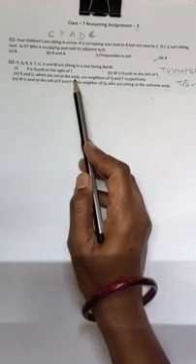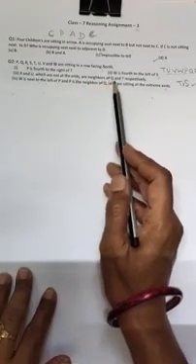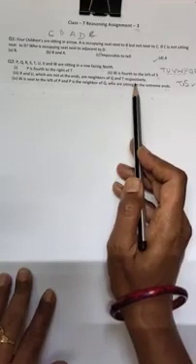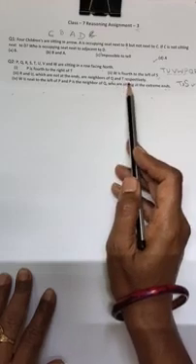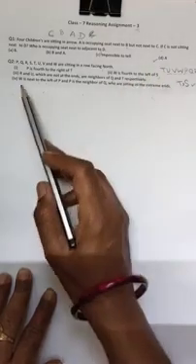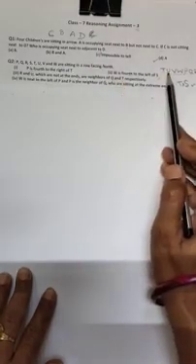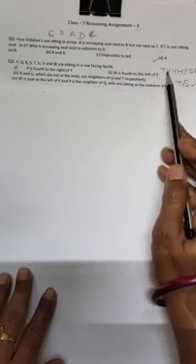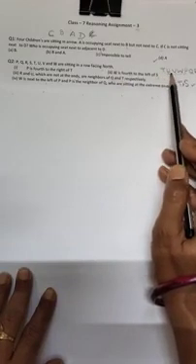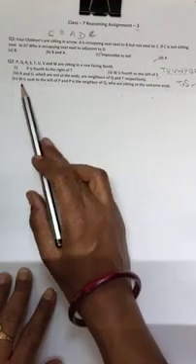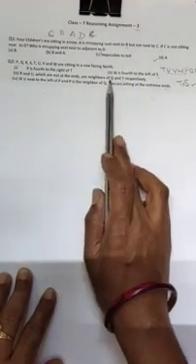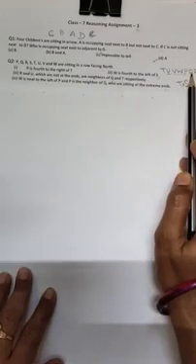R and U are not at the ends, but they are neighbors of Q and T respectively. That means if R is the neighbor of Q and U is the neighbor of T, and we will not keep U at the end, that means it will come TU like this. So TUP, this we have written. Now it is given that R is the neighbor of Q. So here see, R is the neighbor of Q.